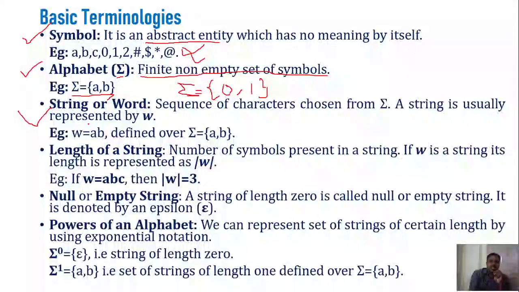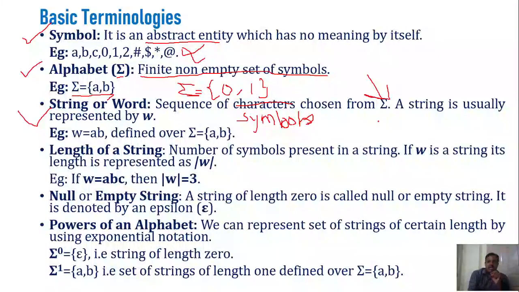Next one is string. So what is a string? As we know, string is nothing but sequence of characters, right? So here we could say sequence of symbols. Instead of characters, we could say sequence of symbols. So I think now the definition is clear to you. Sequence of symbols. So instead of character, use the word symbols, right? So what is a string? Sequence of symbols chosen from alphabet set sigma, right?